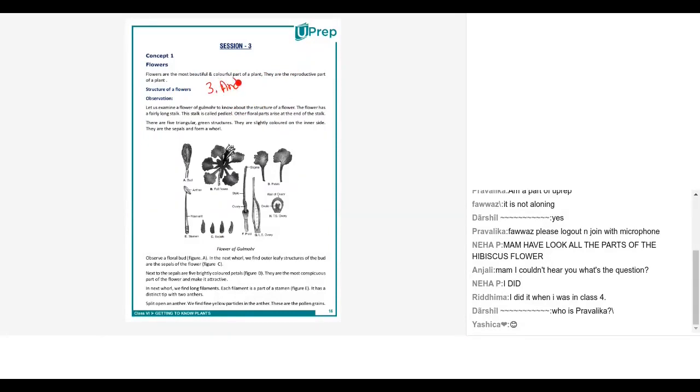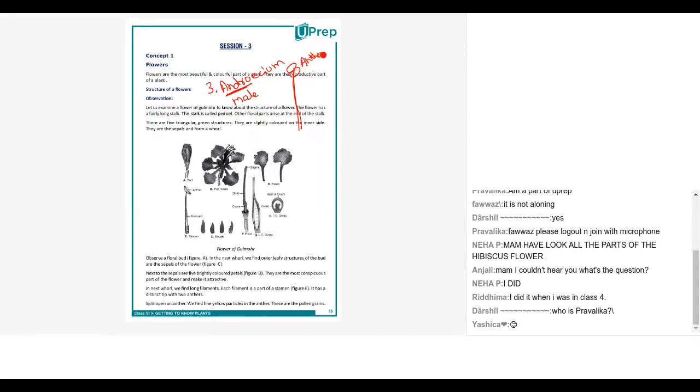Which is the third whorl? The third whorl is known as androecium. What does andro mean? The male part. Yes, the male part. Now, how does an androecium look? Androecium looks very simple. It has a long, slender filament and an anther at the top.